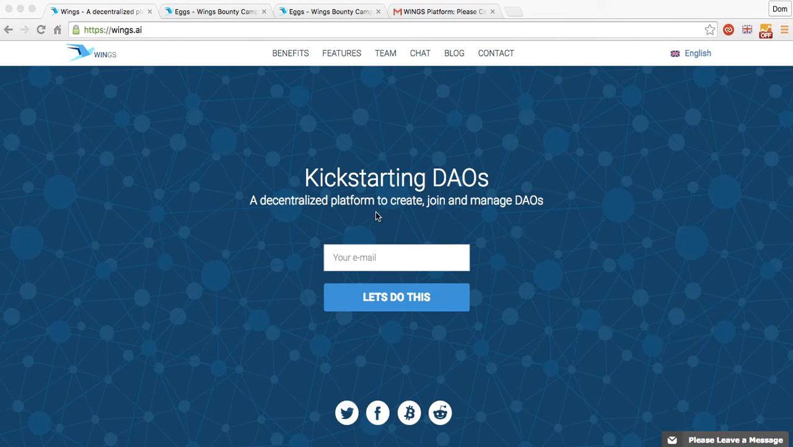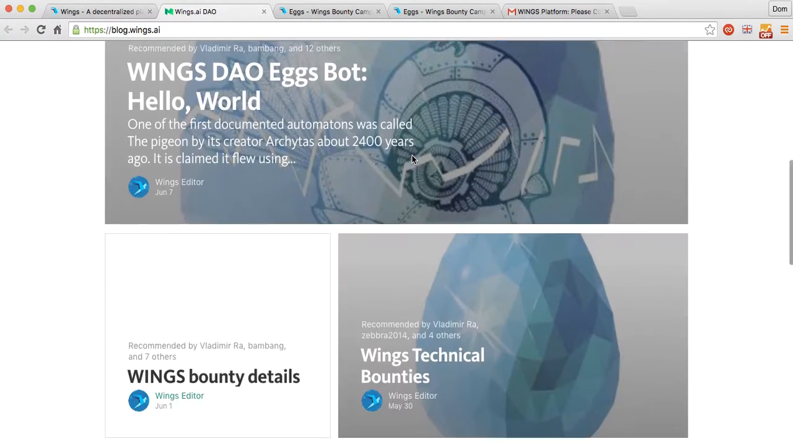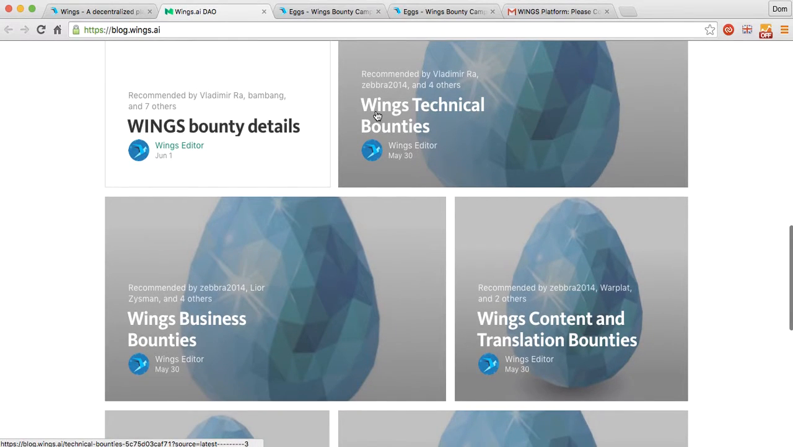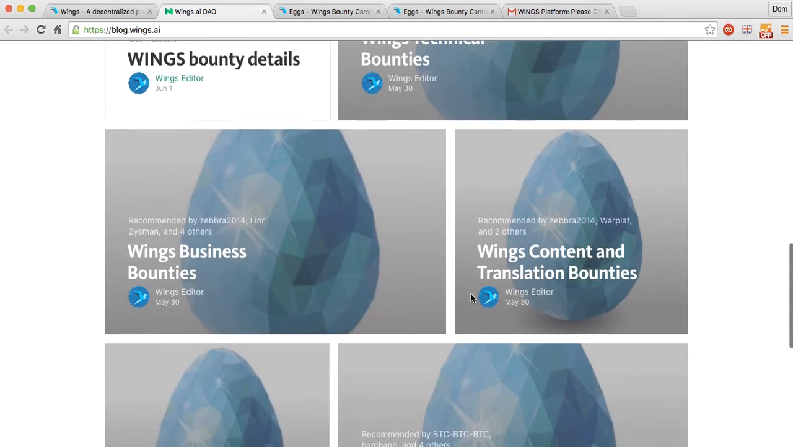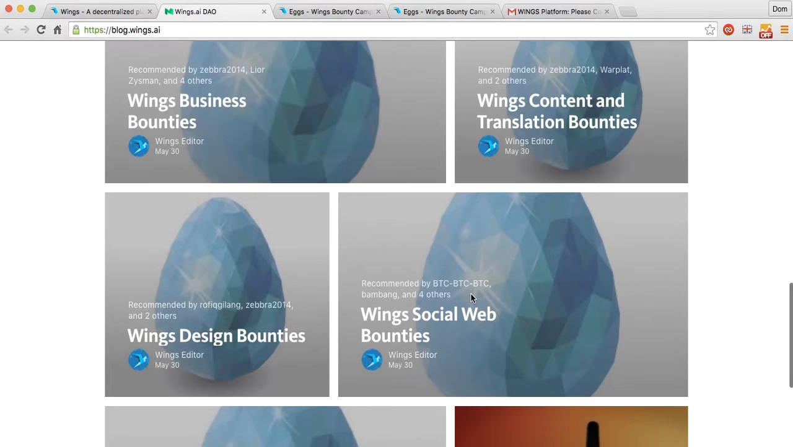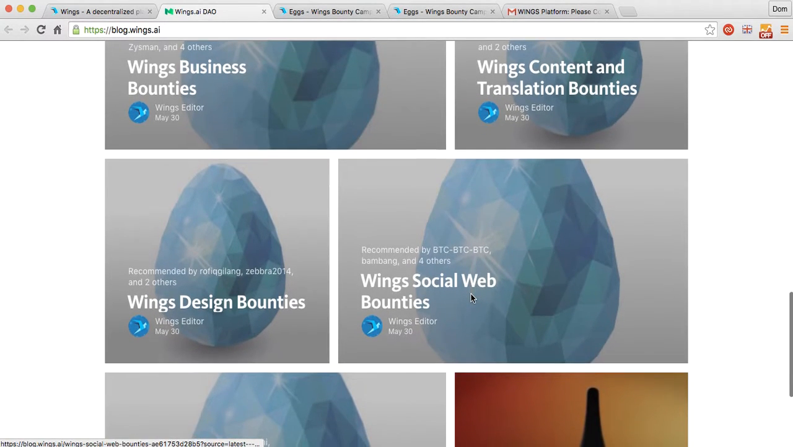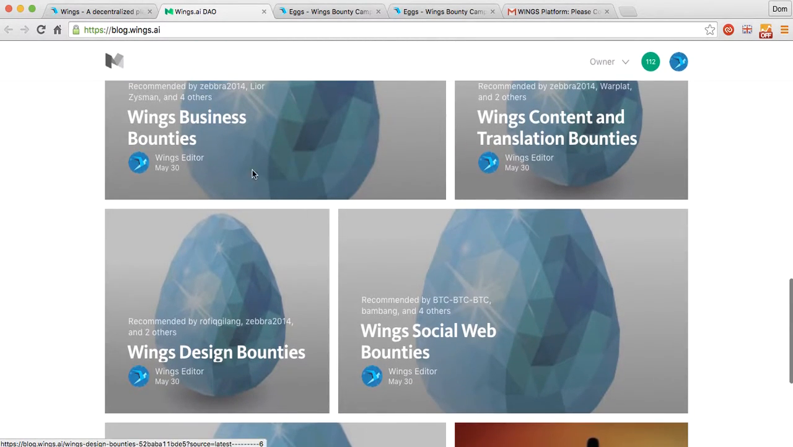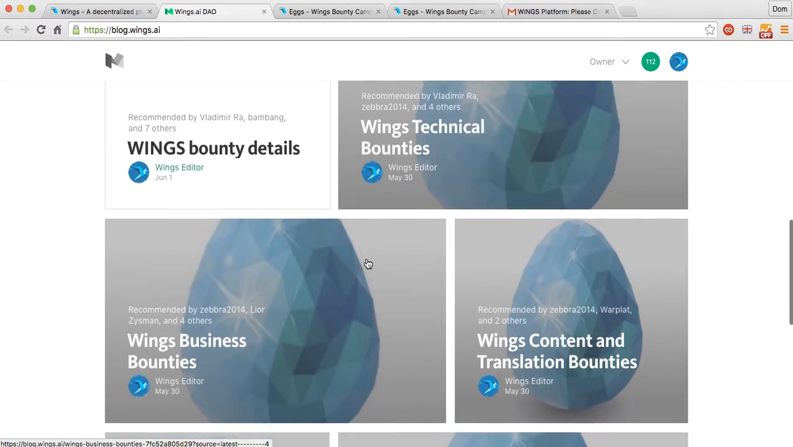And so the tasks that could be done today, if you take a look at the blog for Wings, you will see various articles about Wings technical bounties, Wings content and translation bounties, Wings business bounties, Wings social web bounties, and design bounties. So you can click on any of these, and these will give you the task that needs to be done and how many eggs can be earned for those tasks.